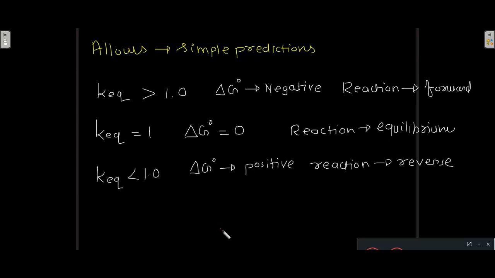And if the equilibrium constant is less than 1, then delta G naught is positive and the reaction proceeds in the reverse direction. Okay, if delta G naught is negative, then the reaction proceeds forward. If delta G naught is positive, then the reaction takes place in the reverse direction.